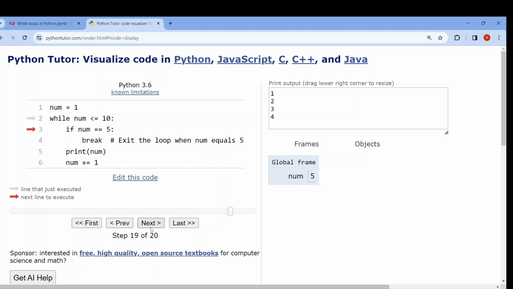Now 5, true. Now this one is also true. If it's true, break statement will exit the loop. Now see, the loop has been stopped. So what does break statement do? Break statement exits the loop when a certain condition is met. So after that 6, 7, 8, 9, 10, these are not printed. The condition was that it will break once num becomes 5.